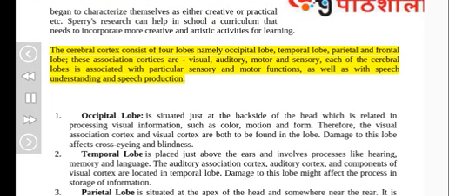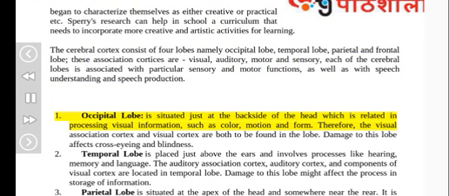The cerebral cortex consists of four lobes, namely occipital lobe, temporal lobe, parietal and frontal lobe. These association cortices are visual, auditory, motor and sensory. Each of the cerebral lobes is associated with particular sensory and motor functions, as well as with speech understanding and speech production. 1. Occipital lobe is situated just at the back side of the head, which is related in processing